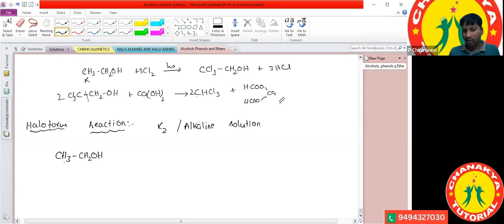CH3-CH2OH. Okay, it is treated with halogen. Now I am taking chlorine, in presence of NaOH. So when ethanol is treated with chlorine in presence of NaOH, it is converted into chloroform.